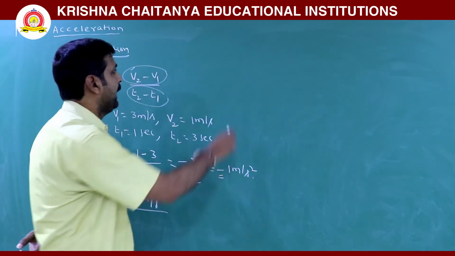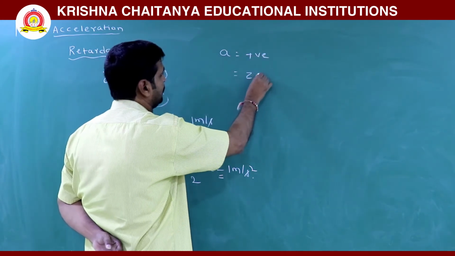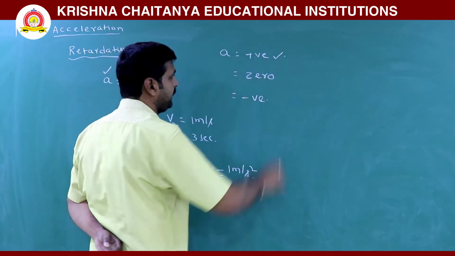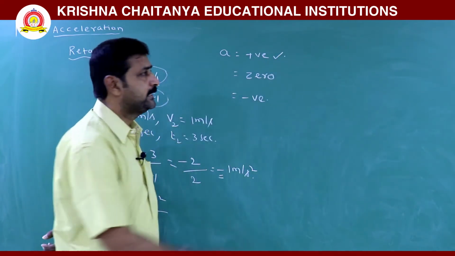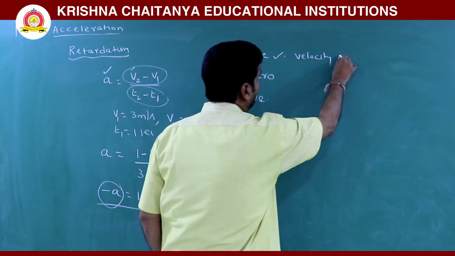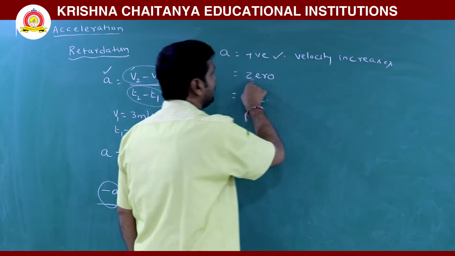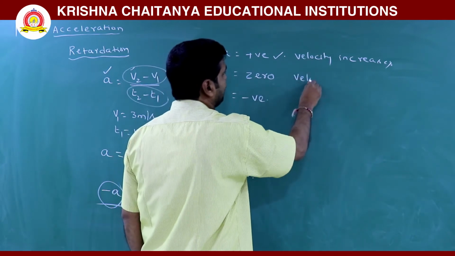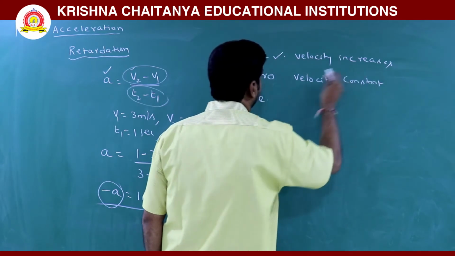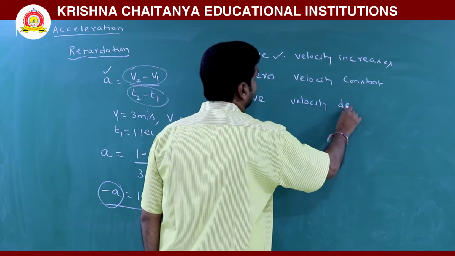That means acceleration may be positive, 0, or negative. Acceleration positive means speed increases, velocity increases. Acceleration 0 means velocity constant. Acceleration negative means velocity decreases.